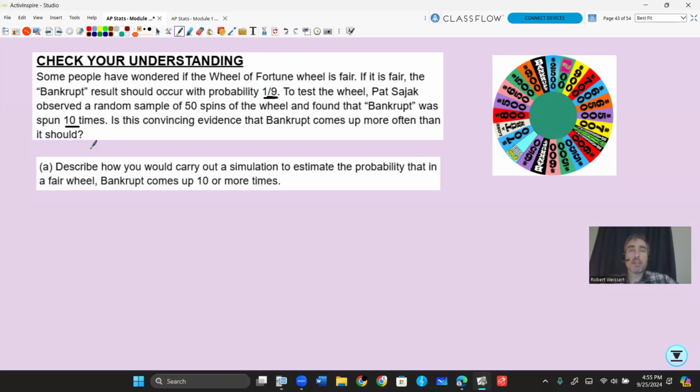Is this convincing evidence that bankrupt comes up more often than it should? To answer that question, we don't just say 10 out of 50. Remember, 50 spins is one trial, and we have to do that many, many times. So how would we carry out this simulation to estimate the probability that, in a fair wheel, bankrupt comes up 10 or more times? I would use a random number generator in this case. I tend to not use the table of digits. That seems to be too time consuming. So a random number generator. Here's what I'm going to do.